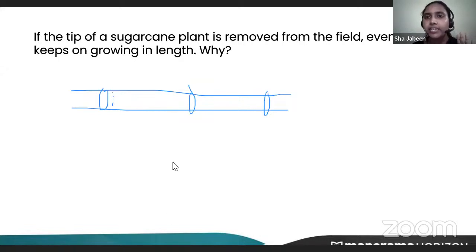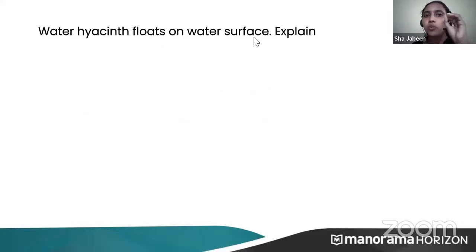It's like intercalary meristem. Next, you see, water hyacinths float on water surface. Explain. Water hyacinths are aquatic plants, okay. If you just see a lake or something, you'll be finding a lot of aquatic plants with very good purple color flowers. Those are water hyacinth, okay. This water hyacinth floats on water. So which tissue might be helping water hyacinth?